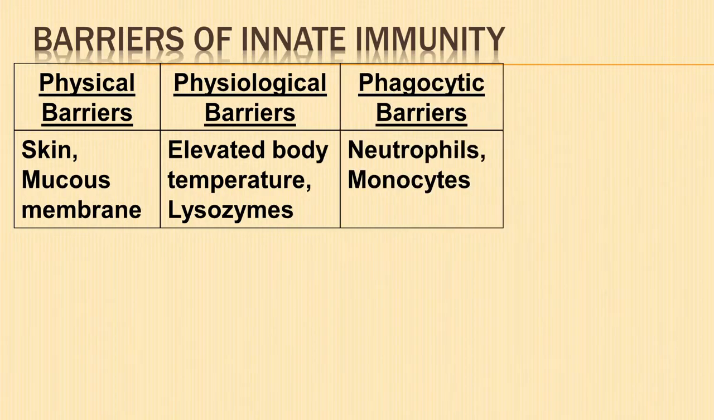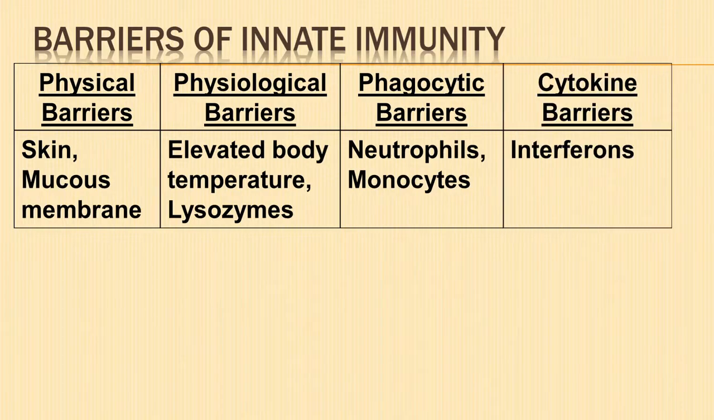Phagocytic barriers. Certain types of leukocytes or WBC of our body, namely neutrophils and monocytes, are phagocytic and help to engulf and destroy the invading microbes. Cytokine barriers. Certain cells, when infected with virus, release interferons which protect non-infected cells from further viral infections.